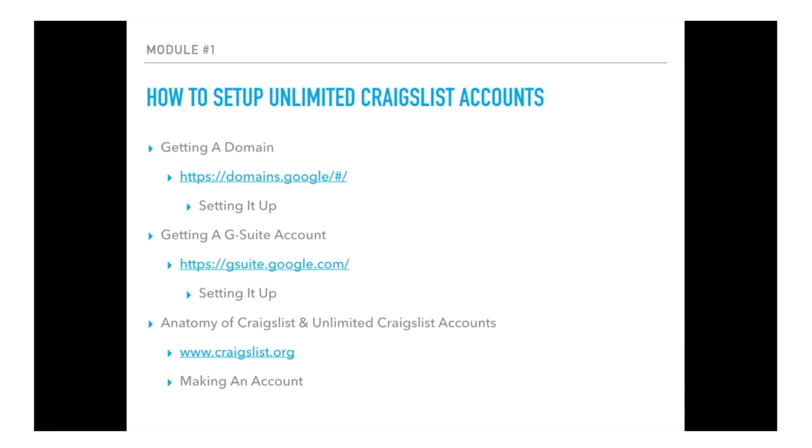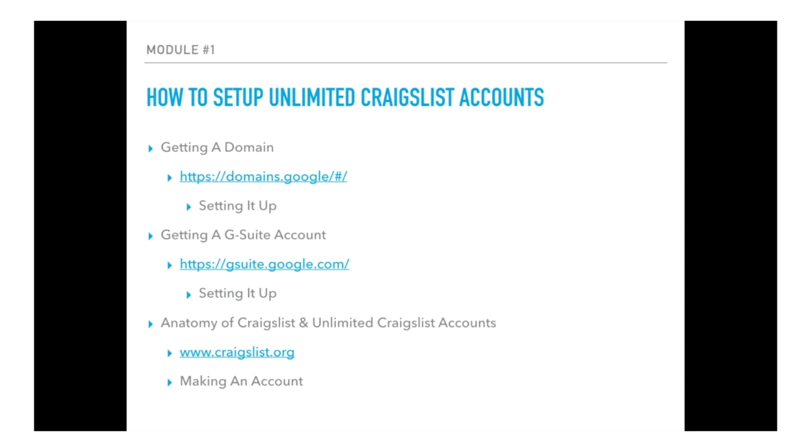And so we're going to show you how to set that up. Following that, we're going to go over to Craigslist. I'm going to show you the anatomy of the site, and then we're going to make an account using our newly established Google account that we're going to be filtering all of our Craigslist emails to.